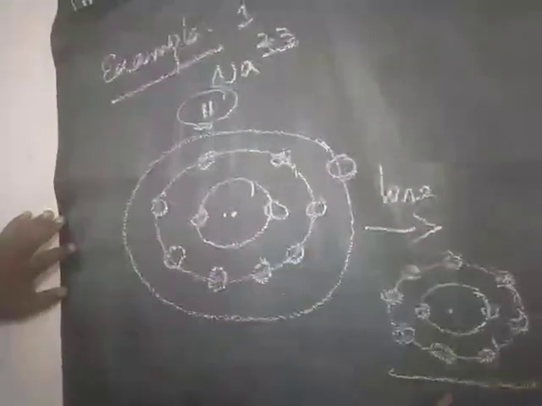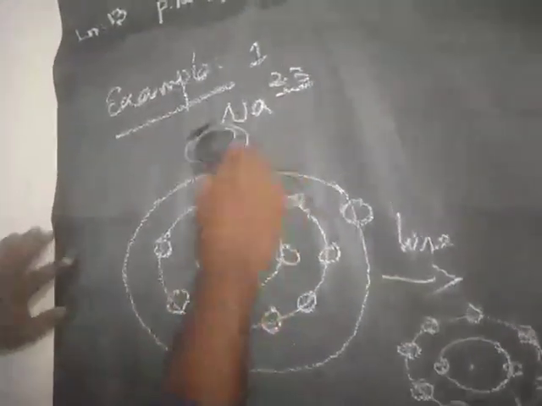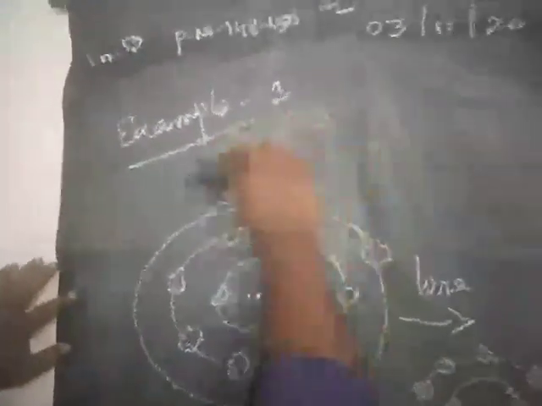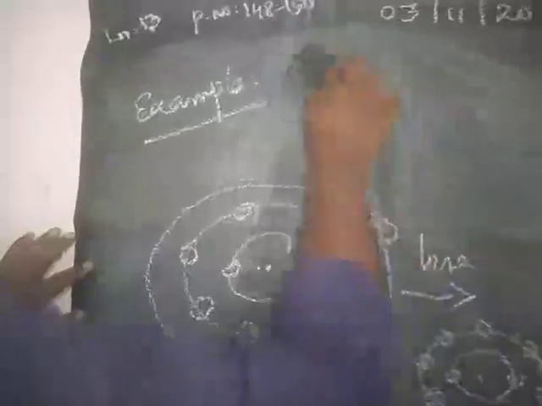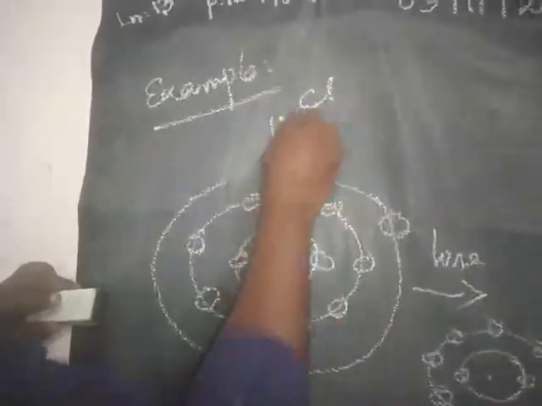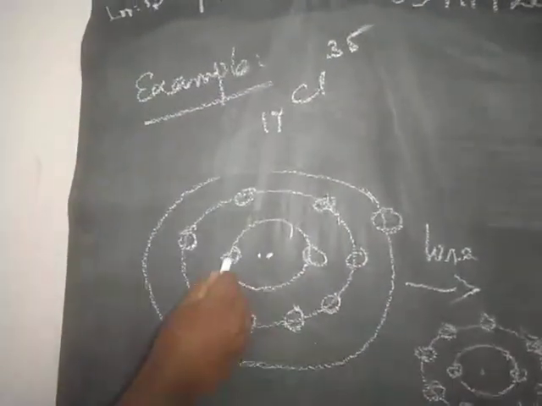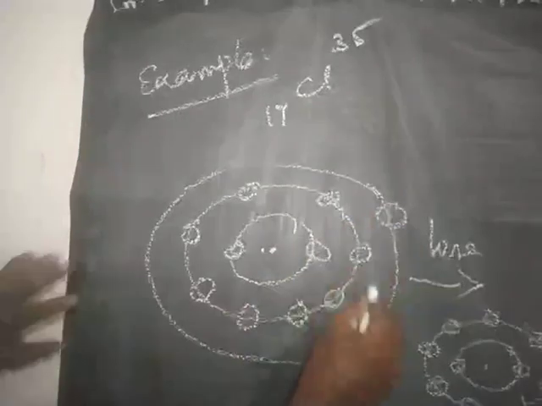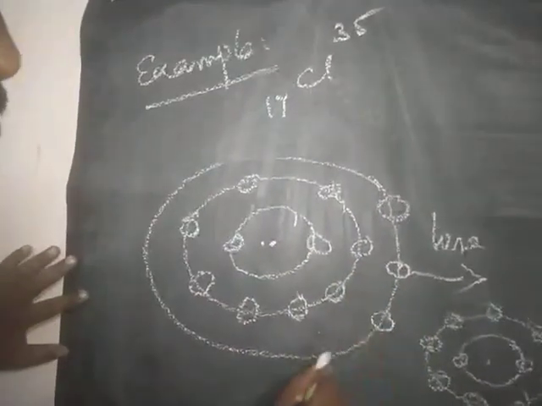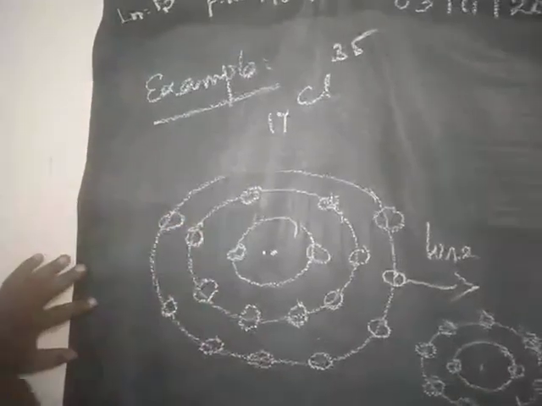From one atom to another. In the same way, the second example, the chlorine atom: 17 and 35. It has 2, 8, and the remaining 7 in the outermost shell.